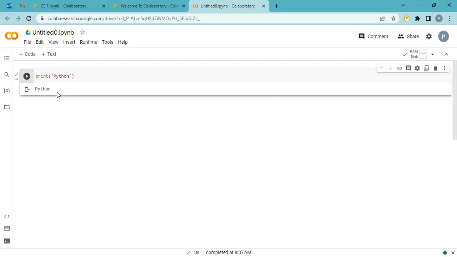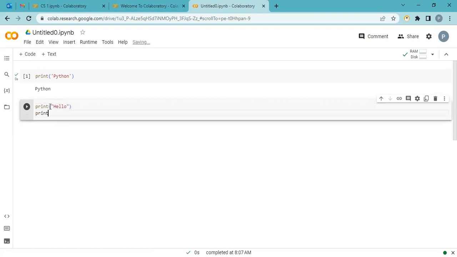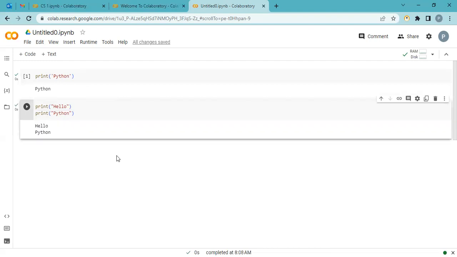Now there is a variety of options for how we can use the print statement, but first I want to introduce this editor. Click on the plus code icon and then here is your next command line. I am using one more print and I say hello in the very next line. It's a multi-line editor, so line by line we can add multiple lines here.